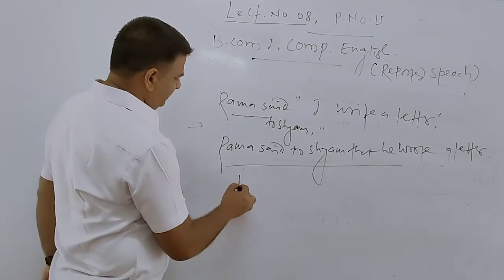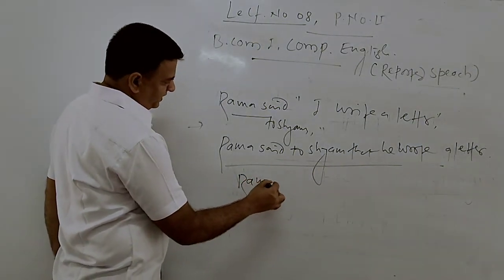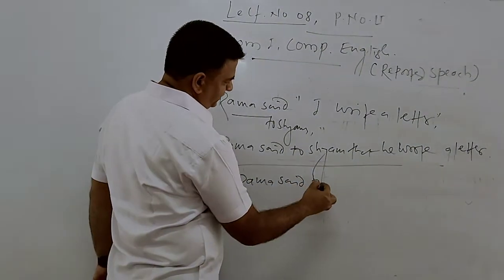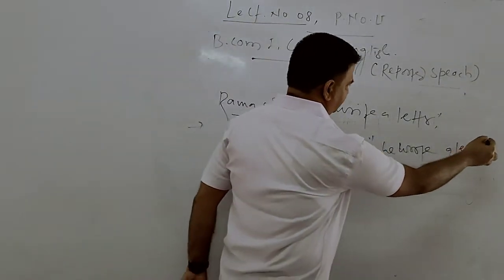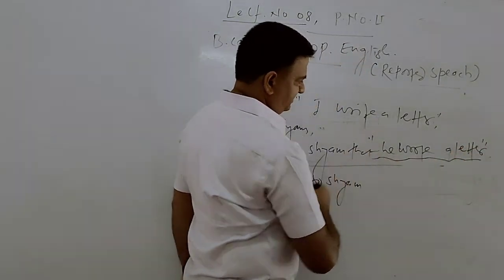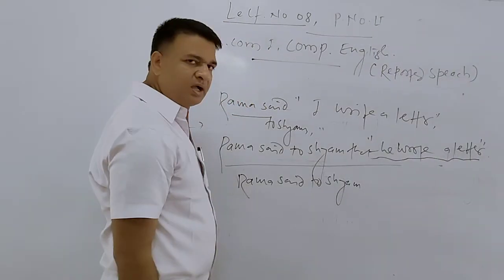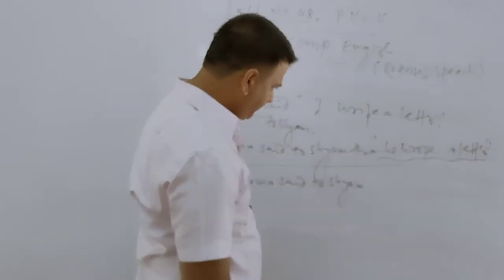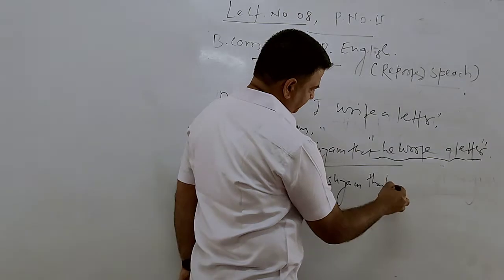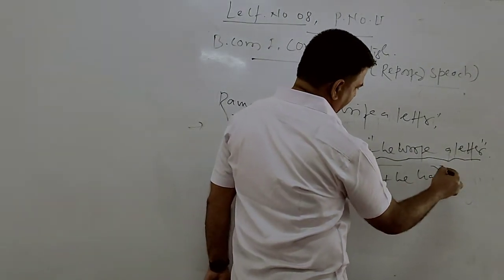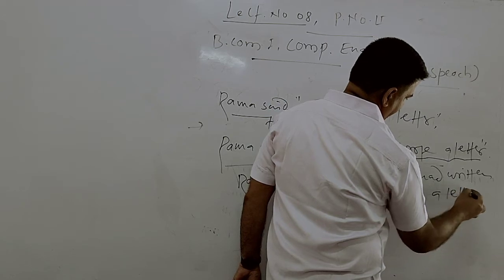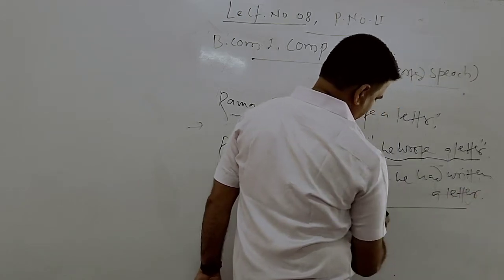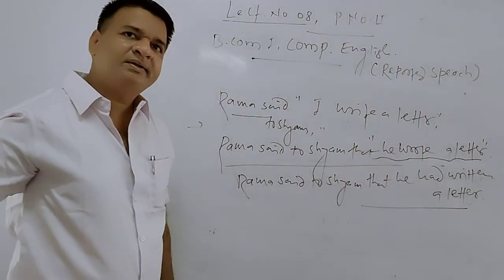We simply say Ram said to Shyam, if the sentence is like this, we simply say Ram said to Shyam that he had written a letter.